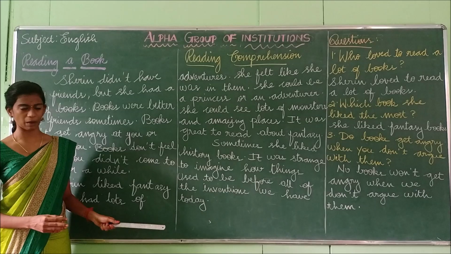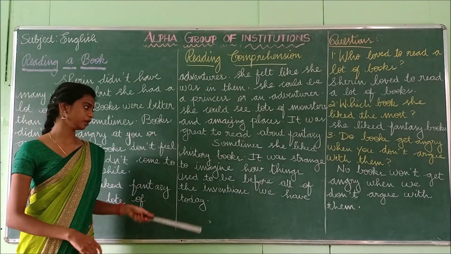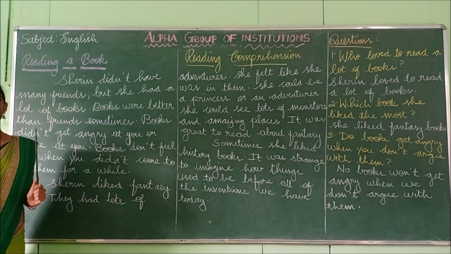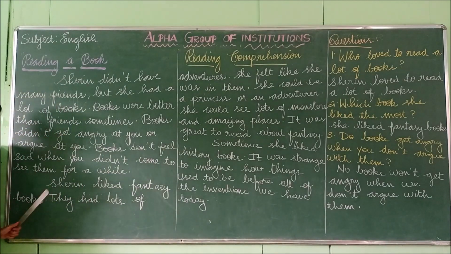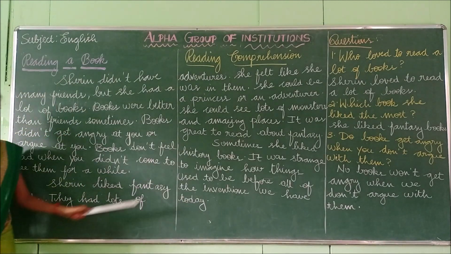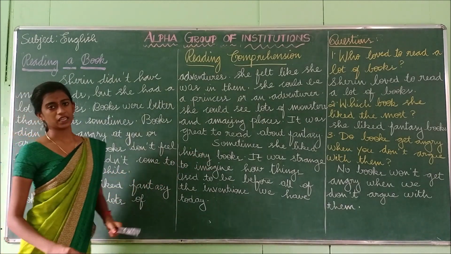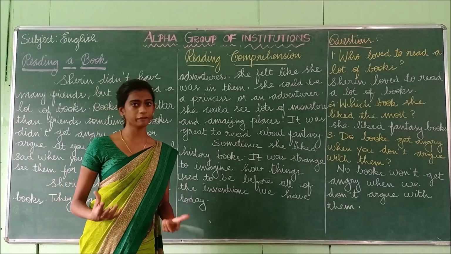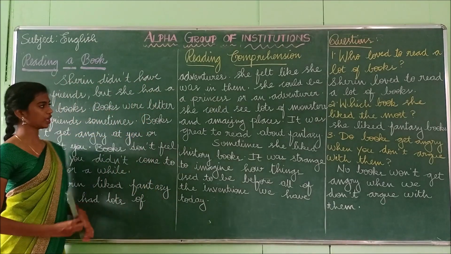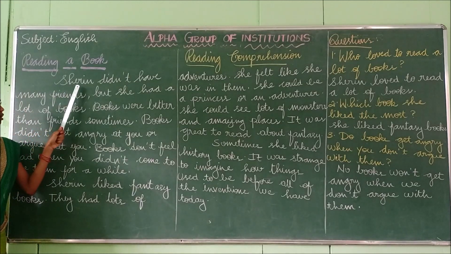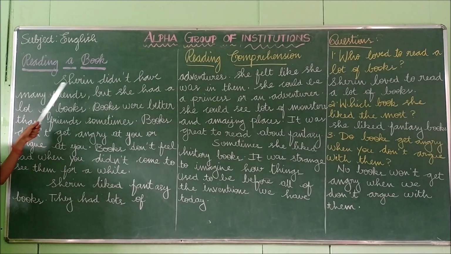Okay, so she is thinking about the past, old people in the history books. So she loves to read fantasy books as well as history books. But compared to the history books, she loved to read the fantasy books more and more. Okay, have you understood this story? So this story is about the girl Sherin. Okay, we'll read it once again.